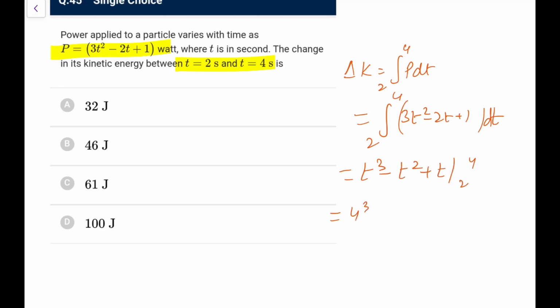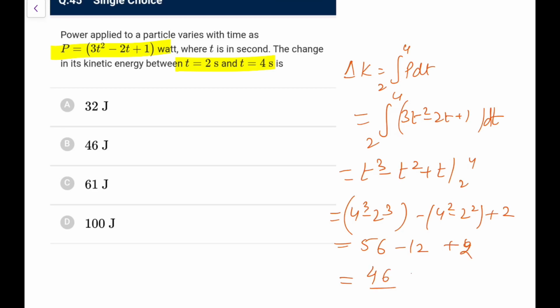So 4 cube minus 2 cube, minus 4 square minus 2 square, plus 4 minus 2 is 2. So 64 minus 8 is 56, minus 12 plus 2, so that is going to be 46 joule. In this case, go for option B.